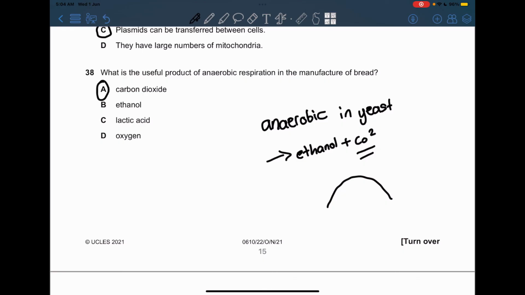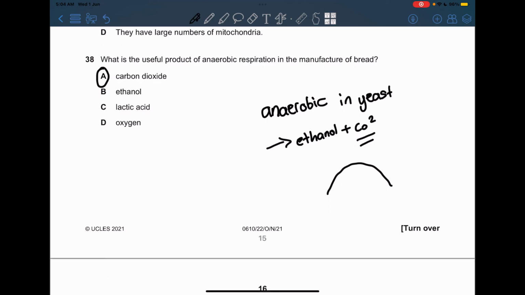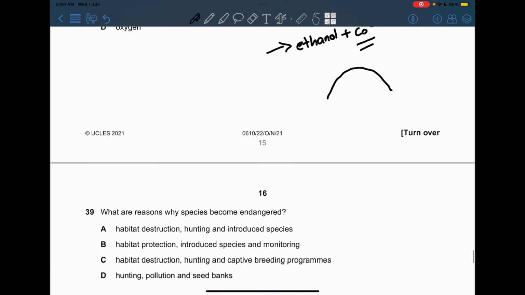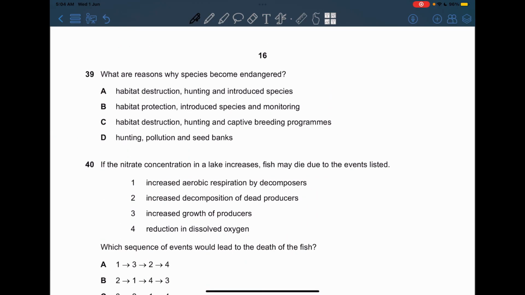Well, ethanol actually is not a useful substance because you can't eat bread with alcohol, so they're going to be baking it and evaporating it from the bread, so you don't even need it. So carbon dioxide is what is needed to make the bread rise. 39. What are the reasons why species become endangered?